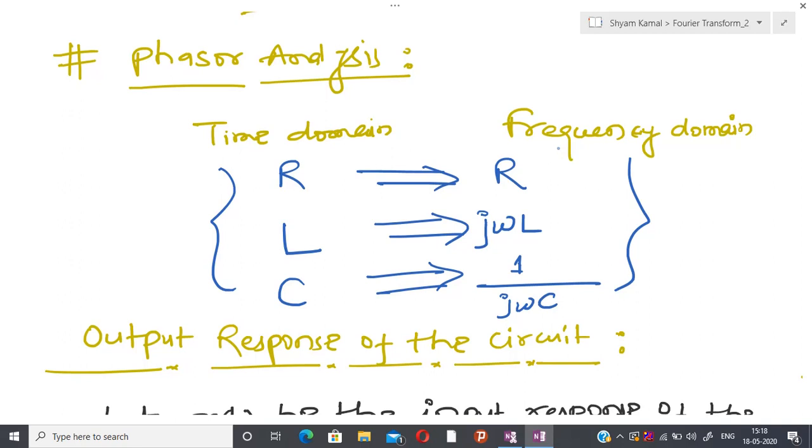Using this conversion we are not able to talk about the complete response, but in the case of Laplace transform we are able to talk about the complete response.